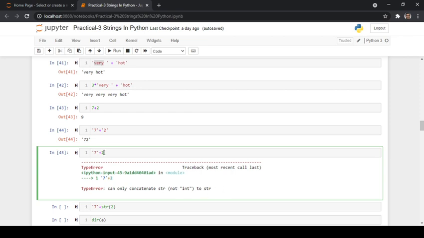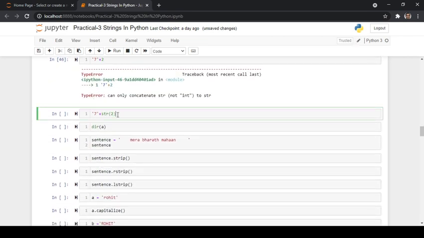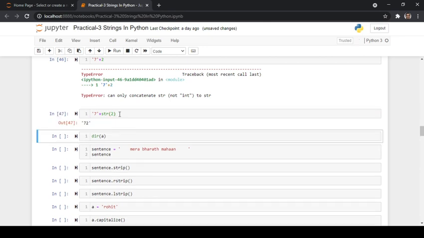So in order to overcome this error, we have to explicitly typecast 2 to string. So what is typecasting? Typecasting is nothing but a process of converting from one data type to another data type. So 7 plus str of 2. Now we will get 72 because we are explicitly typecasting 2 to string.